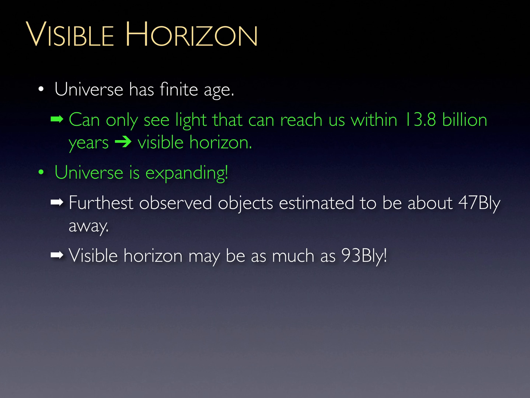It was discovered in the 20th century that the universe is expanding. On the largest scales, galaxies are moving away from each other. Thus, by the time we see light from a very distant galaxy, it has moved much farther away from us by the time we see it. Based on our current models of the universe, the farthest objects we have observed are around 47 billion light-years. The visible horizon boundary is believed to be around 93 billion light-years.